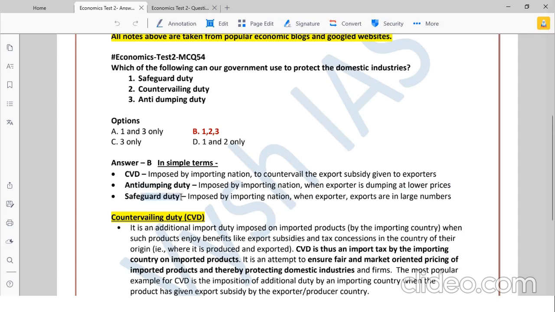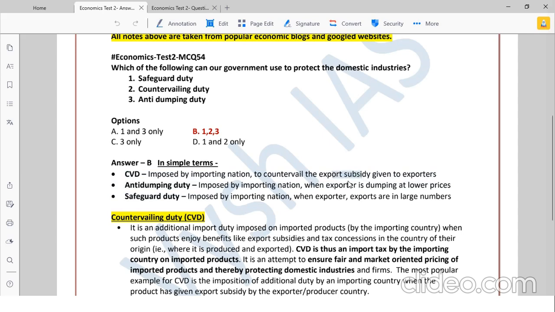Okay, then there is safeguard duty. This again, instead of the prices, is based on the numbers. Like India will see that China is exporting in large numbers, in bulk, like mobile phones coming in. Then we will put a safeguard duty so that again the price will look a little bit more and doesn't look very cheap. Okay, so these are three different duties based on three different things.